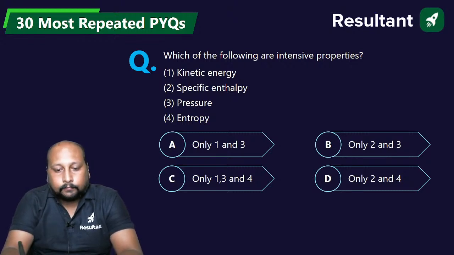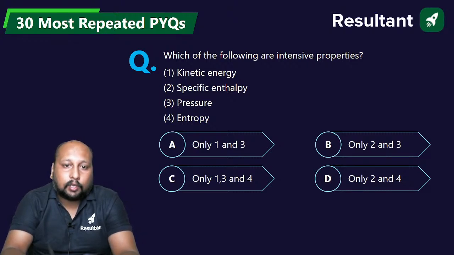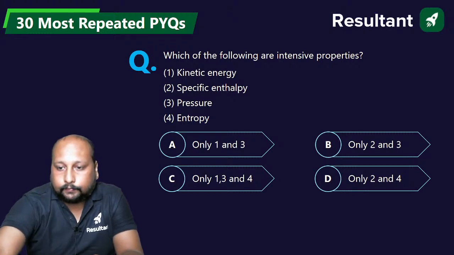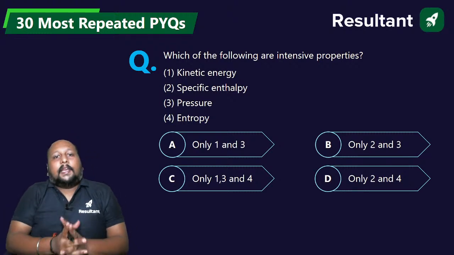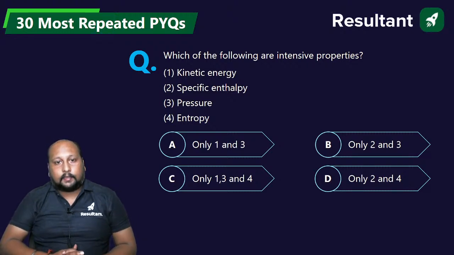Let's see. Which of the following are the intensive properties? Quickly, let's try to see what your answer to this question is. Chaliye. Is it option A, option B, option C, or option D?